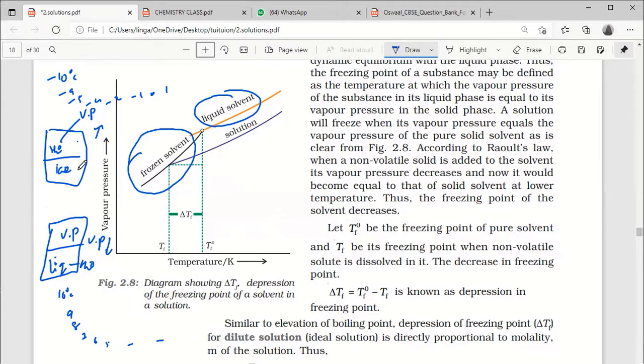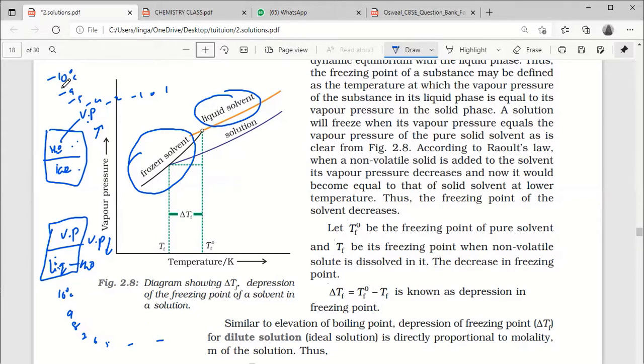In the first experiment I am taking ice and calculating vapor pressure. The temperature is initially minus 10 degrees Celsius, some temperature, and I slowly increase it, calculating vapor pressure every time. In the second experiment, I am taking liquid at a little higher temperature. Then slowly I am decreasing the temperature until it freezes.